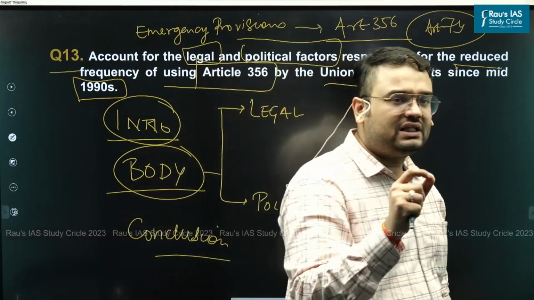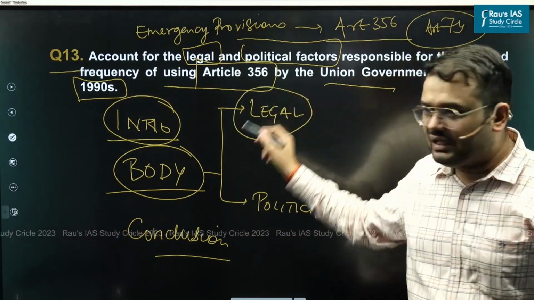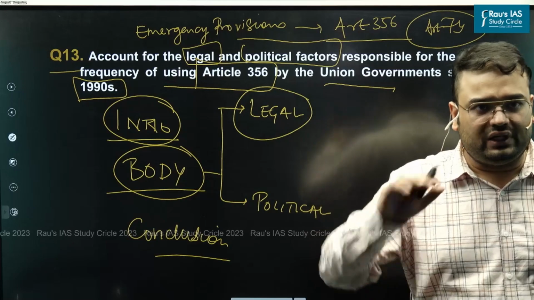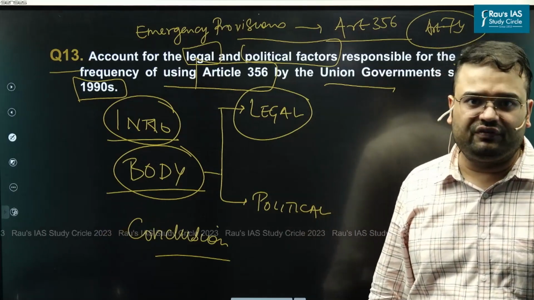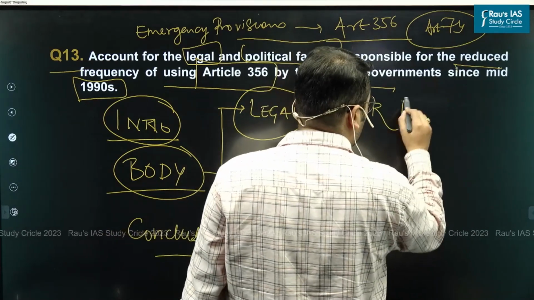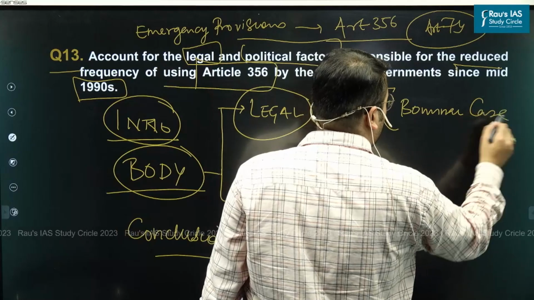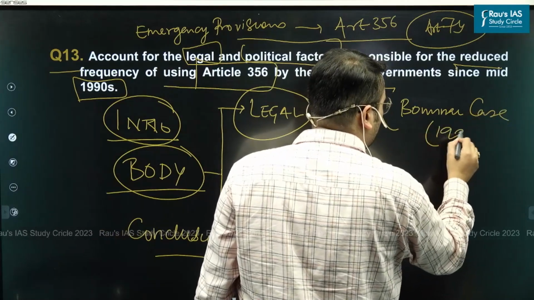As such, what exactly do we take away? The biggest legal factor that led to the decline in the use of Article 356 from the mid-1990s was the S.R. Bommai judgment or case in 1994.